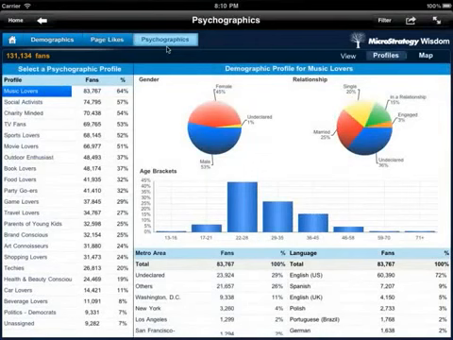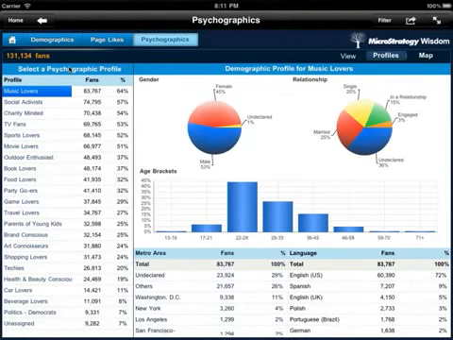Psychographics involves dividing people into groups according to their lifestyles, behaviors, and activities. Wisdom Enterprise takes people's interests and activities expressed on Facebook and aggregates them into more than 30 prepackaged psychographic profiles that are as shown in the panel here at the left. For example, if a fan likes more than 3 music-related pages, he or she is categorized under Music Lovers segment. In this case, the majority of my app users fall into that psychographic.